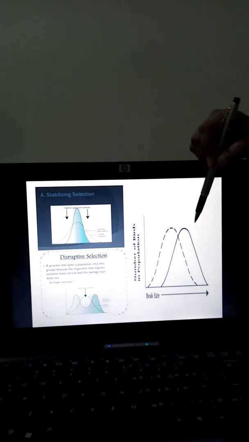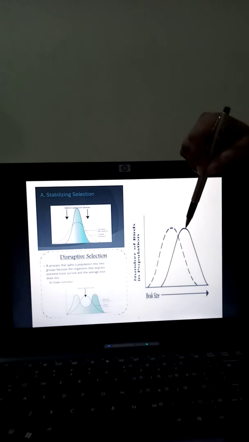Second, this is called directional change or directional curve. In this case, what is happening? The character which nature is selecting is one character. Variation will be there in the population, but in this curve, among the various variations, nature is only selecting one type of character.